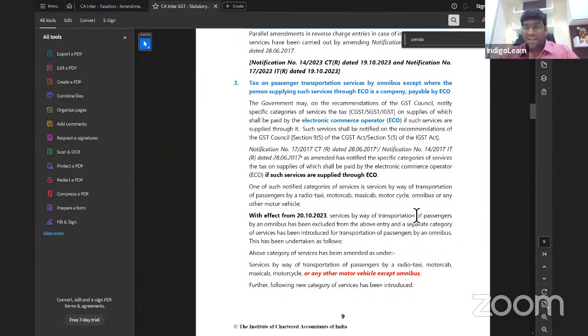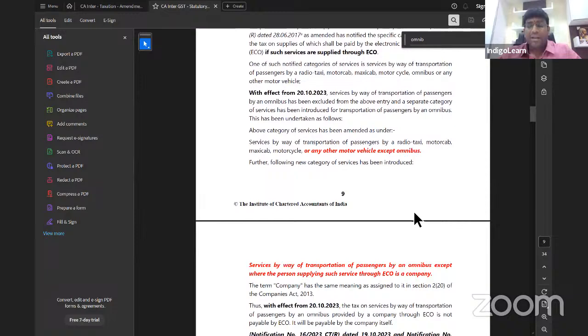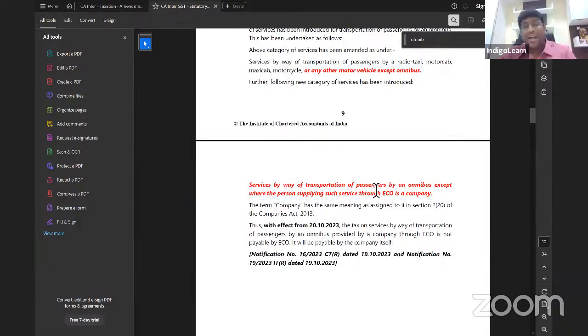Getting my point? So if the person supplying omnibus service, you can see that line. Person supplying omnibus service. What is the line? If the person supplying omnibus service is a company, who is liable to pay GST is company. If not, who is liable to pay GST is e-commerce operator. You can see this line.